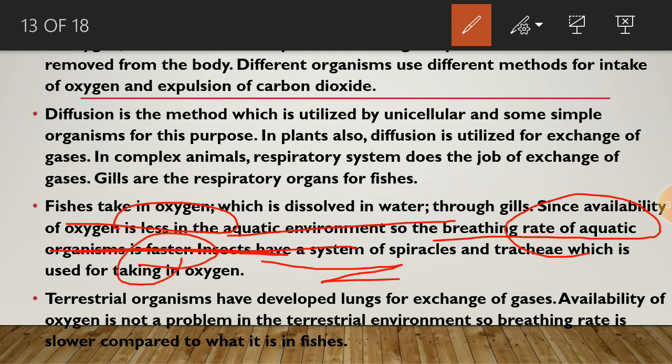Insects have a simple system called spiracles and trachea, which is used for taking in oxygen. The terrestrial organisms have developed lungs for the exchange of gases, and the availability of oxygen is not an issue in the terrestrial environment, because there is a huge amount of oxygen, so the breathing rate is slower as compared to that of fishes.